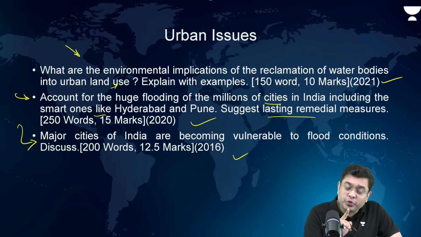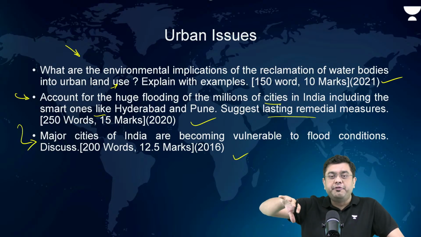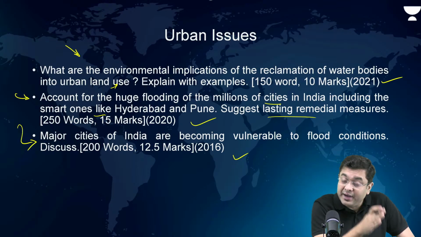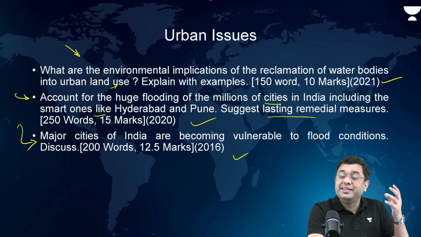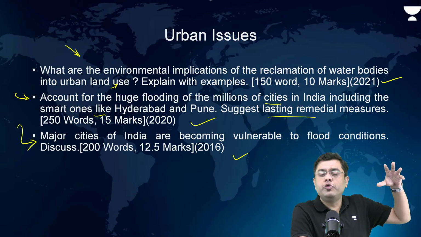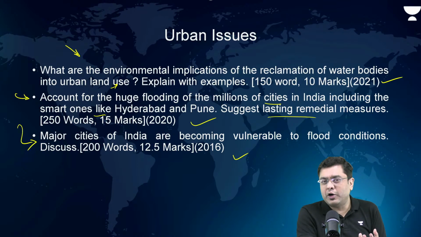You will observe that every few years, the same question gets repeated about urban issues. So, excess pollution, the occupation of the floodplains, settlement across the floodplains, that hinders the natural flow of the river water. Then the occupation over the lakes and the ponds prevents the recharge of the groundwater.